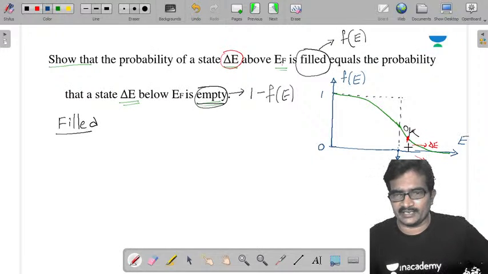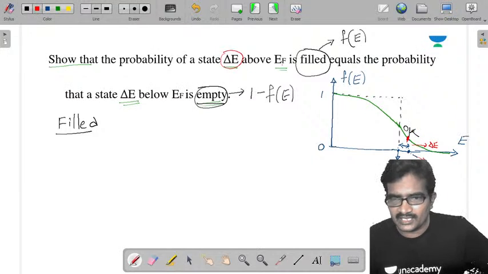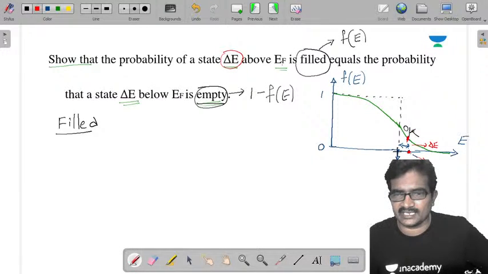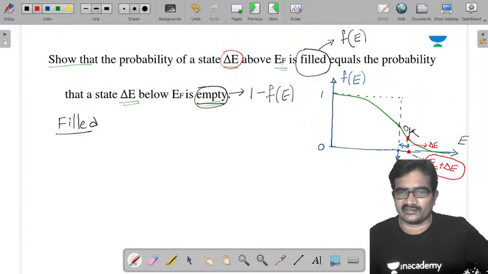Now at this point, this is delta E. The E value here is EF plus delta E. At this point, I want the probability of occupancy.